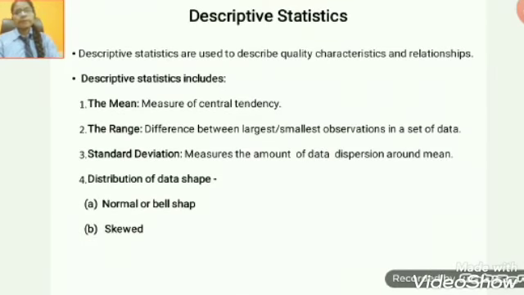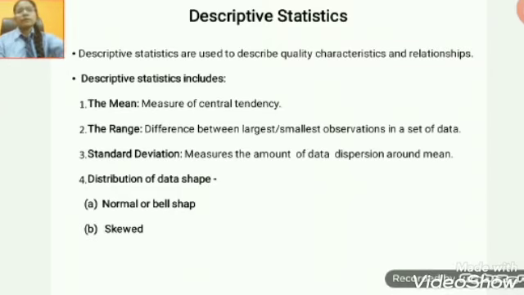It describes the quality characteristics and the relationship. It also includes the mean, which is the measure of central tendency, and the range, which shows the difference between the smallest and the largest observation in a set of data, and the standard deviation. It measures the amount of data dispersion around the mean, and the distribution of data shape. It includes the normal shape or the skewed shape.